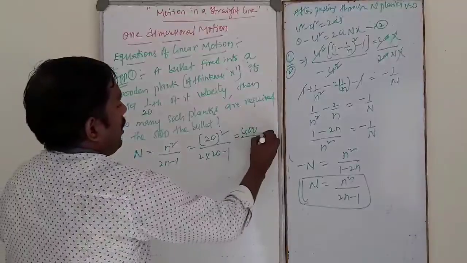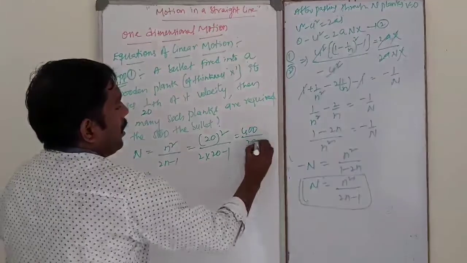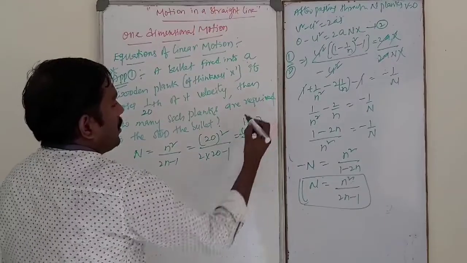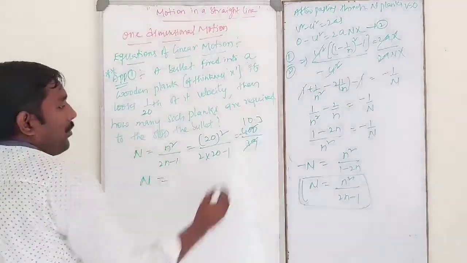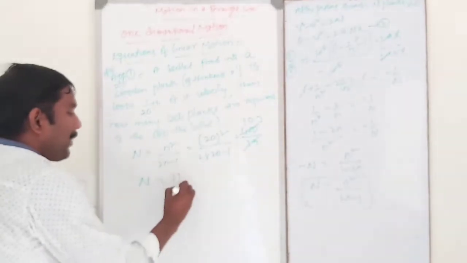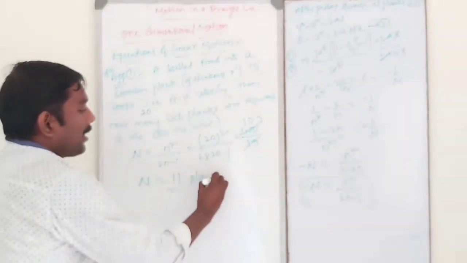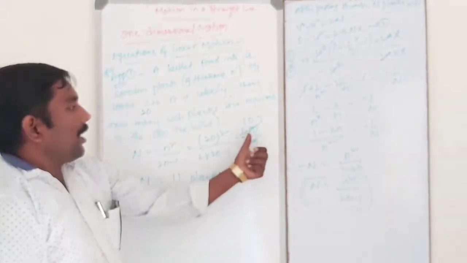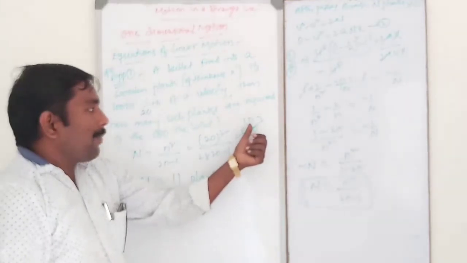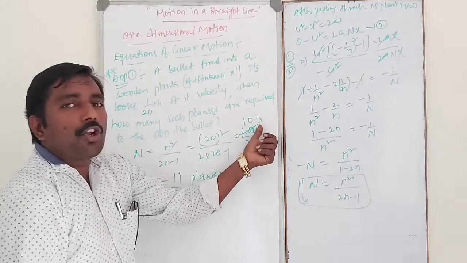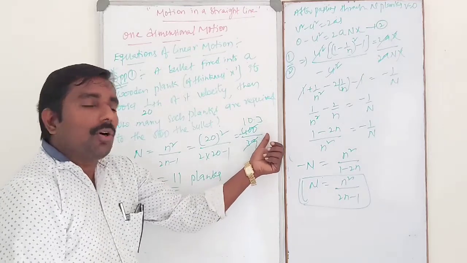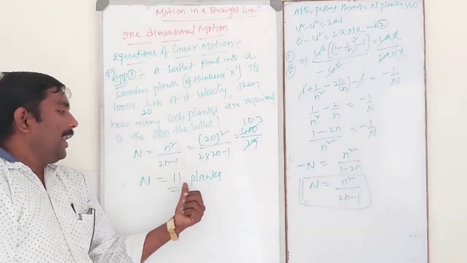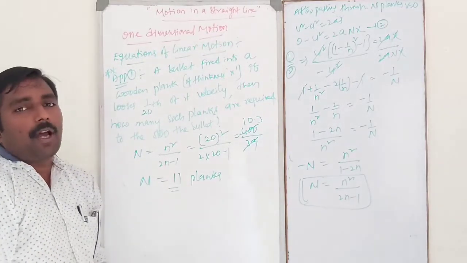This is 400 divided by 40 minus 1, 39, which is nearly 10.3. So 10.3 planks are required, which is nothing but 11 planks. Because 10 planks have already been passed, we need another 0.3 plank, so in total 11 planks are required to stop the bullet.